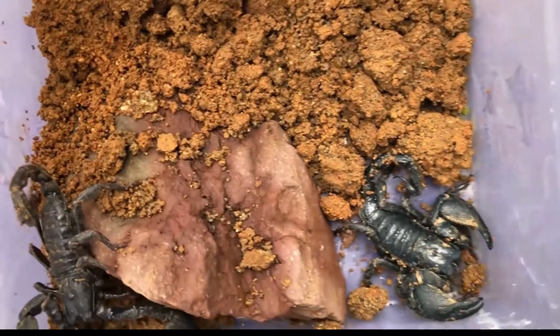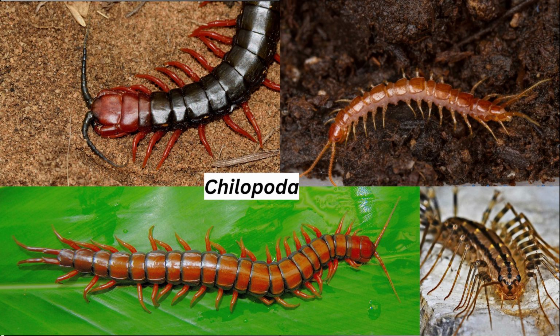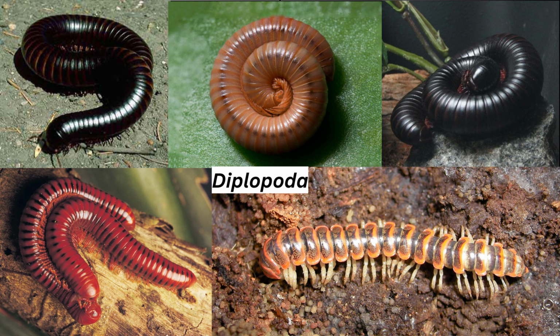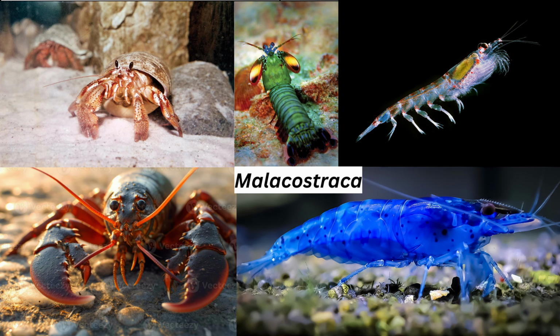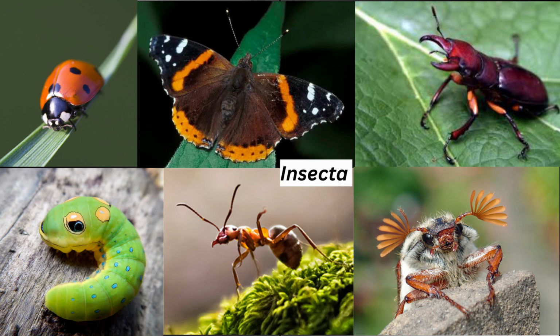The sixth phylum is Arthropoda, which you might have encountered on a daily basis. This phylum includes insects and it is the most diverse of any species. It is divided into class Merostomata, class Chilopoda, class Arachnida, class Diplopoda, class Malacostraca, class Branchiopoda, class Insecta. India has almost 1 lakh species of arthropods, which are found in grassland, wetland, desert, pond, lakes, and urban areas.